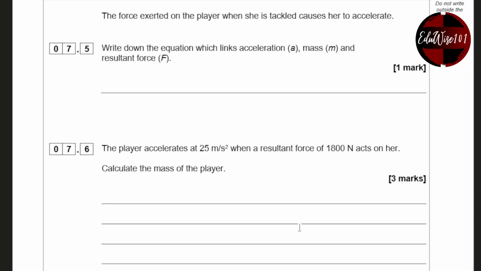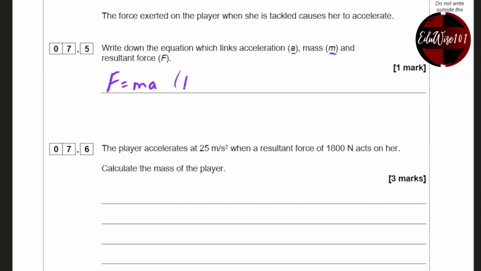The force exerted on the player when she is tackled causes her to accelerate. Write down the equation that links acceleration, a, mass, m, and resultant force, F. The equation is F equals ma. Again, this equation can be looked up on the equation sheet.